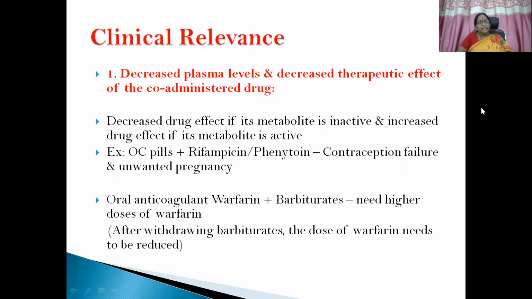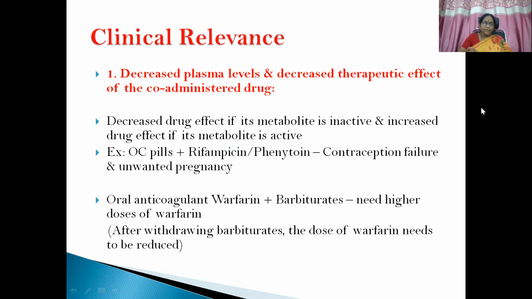Then what is the clinical relevance of enzyme induction? How is it going to be useful in our therapeutics? Decreased plasma levels and decreased therapeutic effect of the co-administered drug because of the constant induction of the metabolism pathway. So decreased drug effect if its metabolite is inactive, and increased drug effect if its metabolite is active.